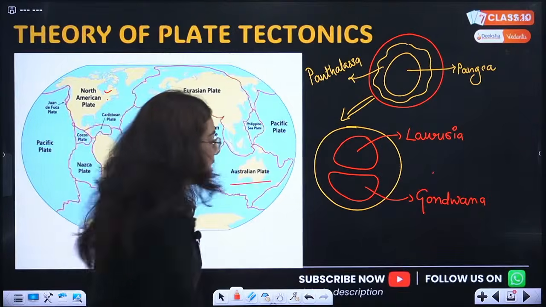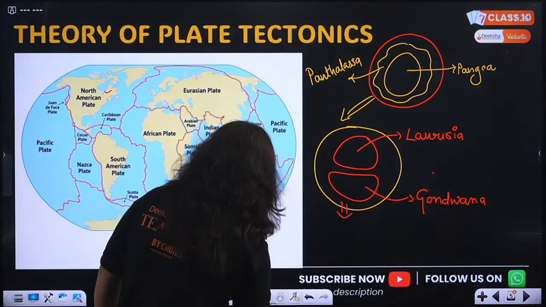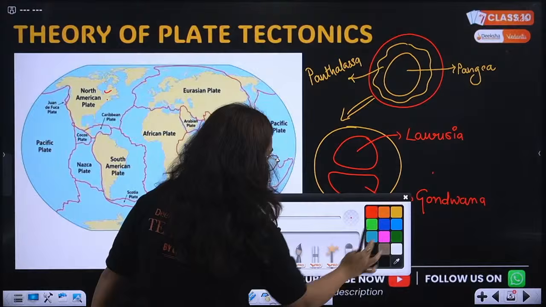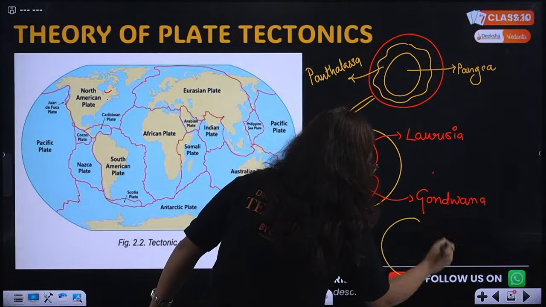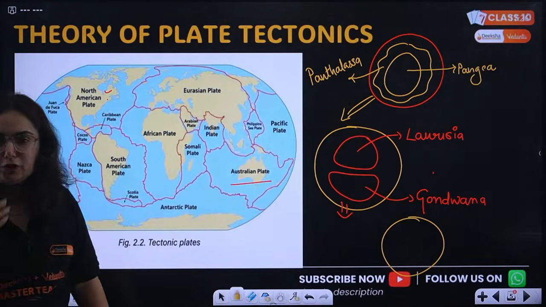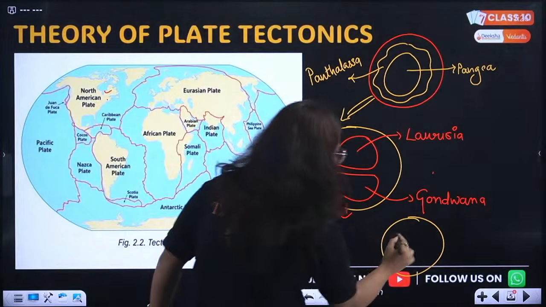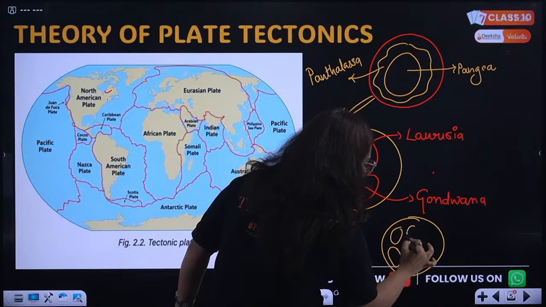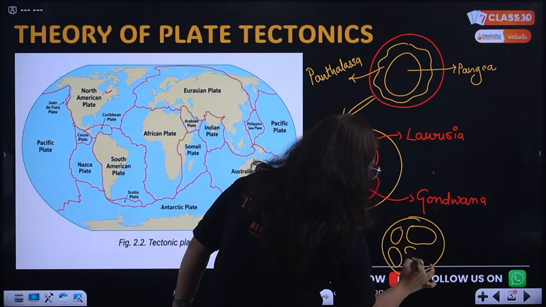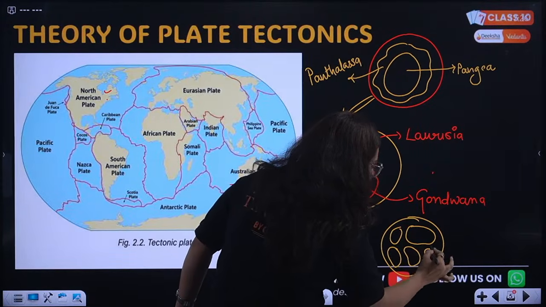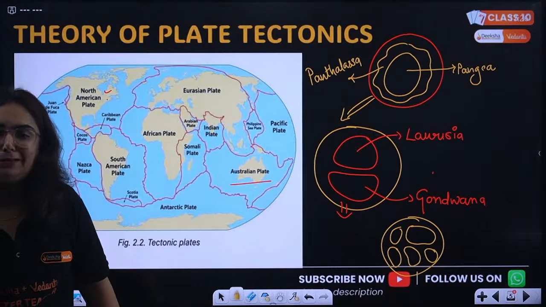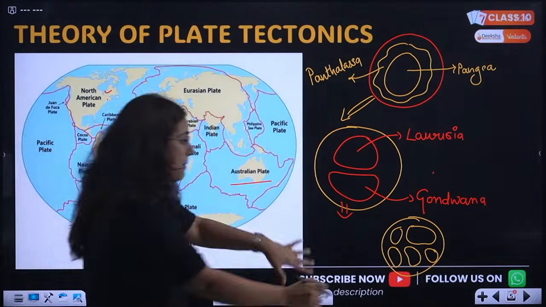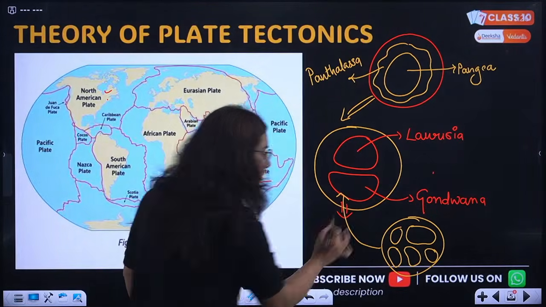Now these two landmasses will be further broken away. How? Let's see. This is the Earth's surface, which will be further divided into North America, South America, Eurasia, then Africa, Australia, and the Indian plate also. Are they broken from here?